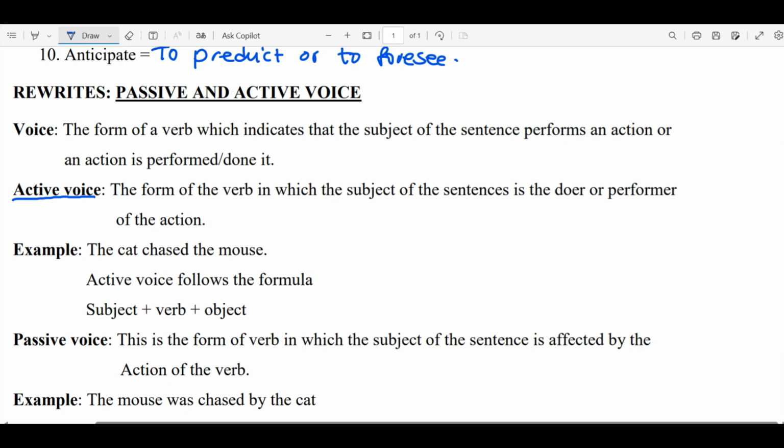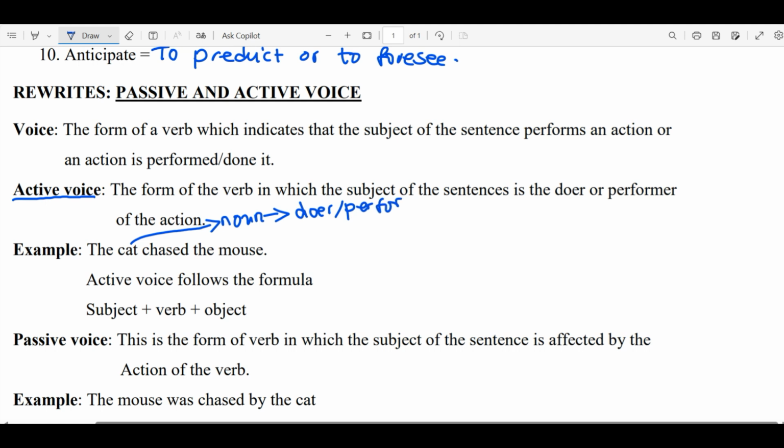So we are taught the active voice, the form of the verb in which the subject of the sentence is the doer or performer of the action. Now, to understand this carefully, we need to understand what is meant by a subject. In English, subject represents a noun. The subject of a sentence is the doer of the action or the performer.